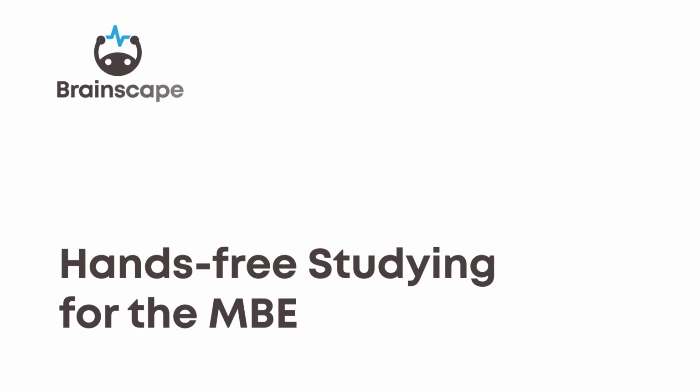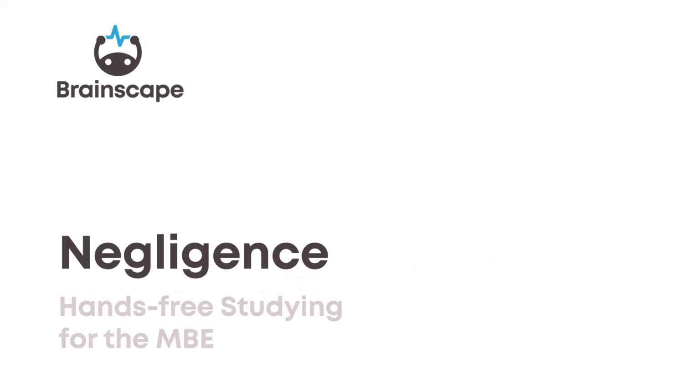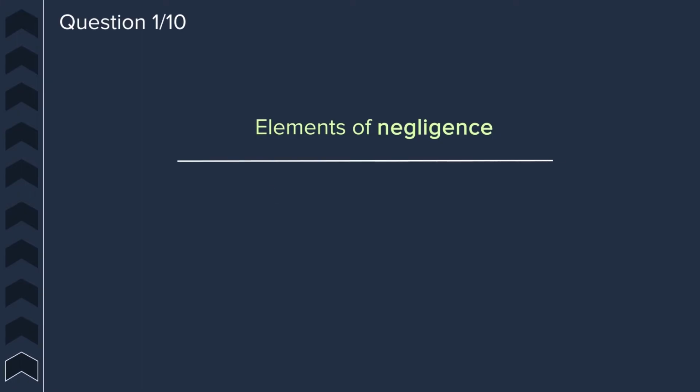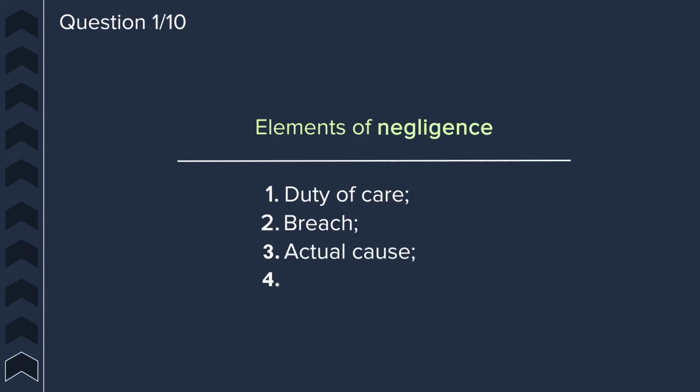These upcoming torts questions cover negligence. Question 1. What are the elements of negligence? The elements of negligence are first, duty of care, second, breach, third, actual cause, fourth, proximate cause, and fifth, damages.